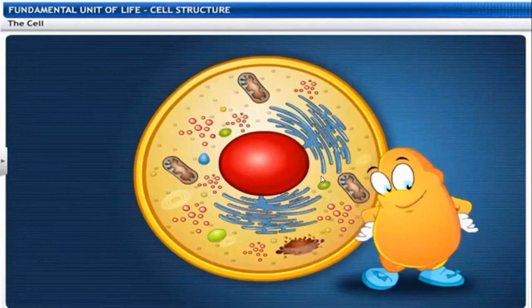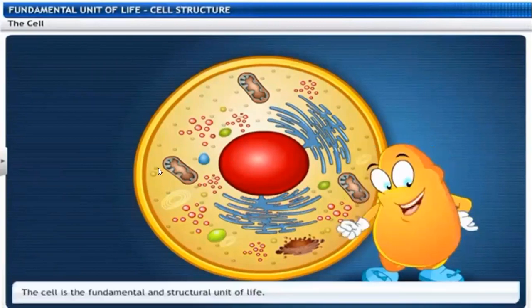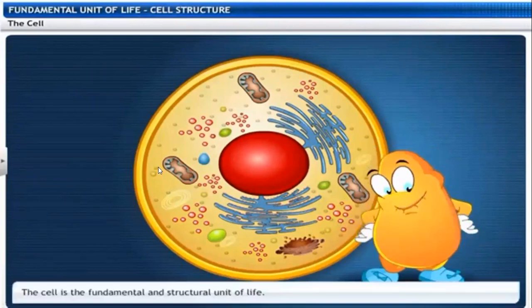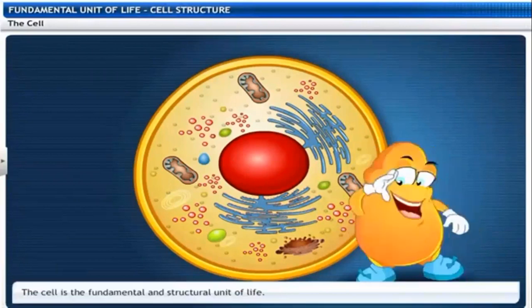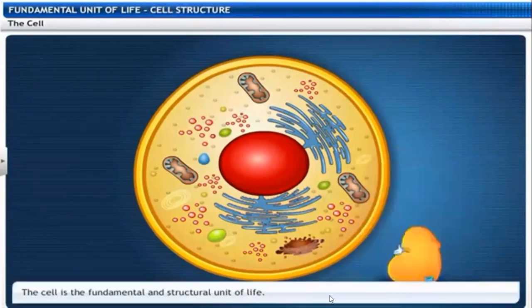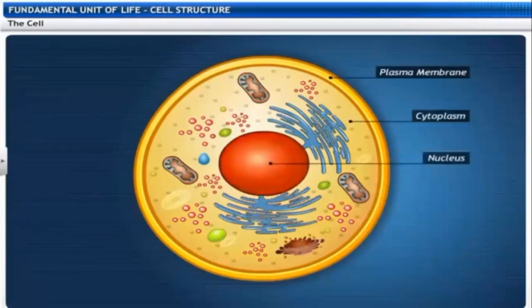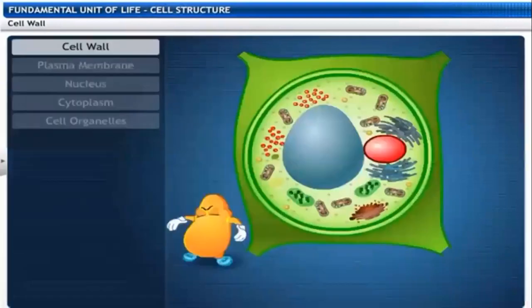Now, let's observe the individual cell structures. The cell is the basic unit of life. So let us discuss the structure and functions of the cell. The cell is the fundamental structural unit of life. It contains the plasma membrane, cytoplasm, and nucleus, which is present in eukaryotic cells. Look at these cells.